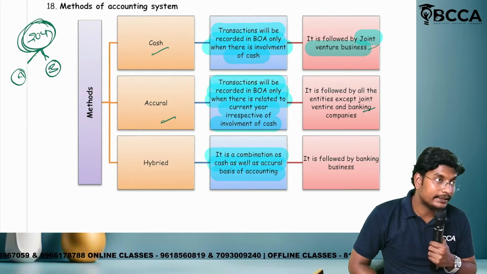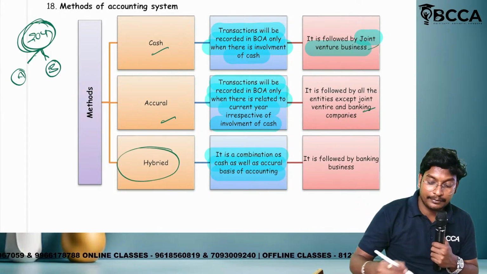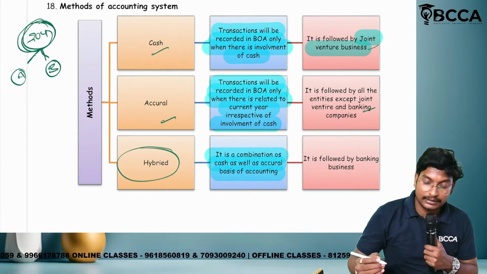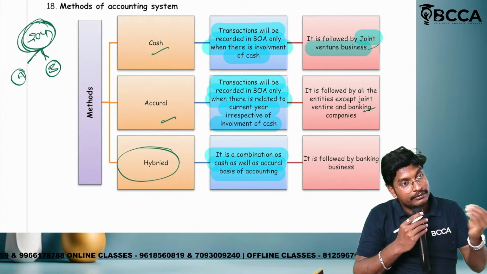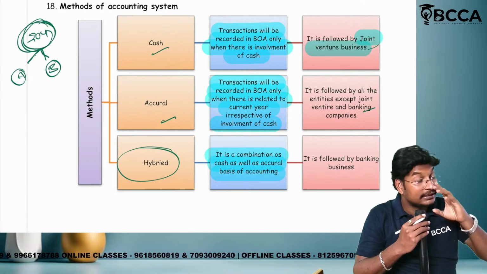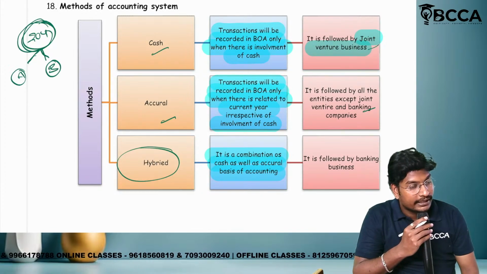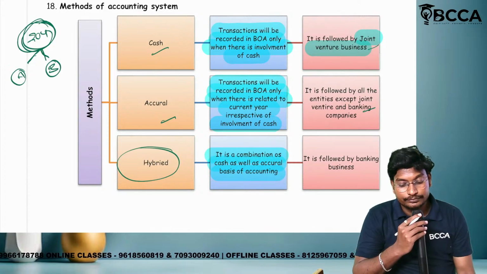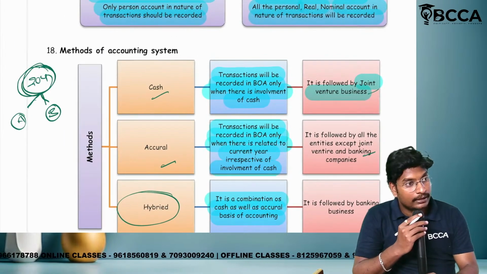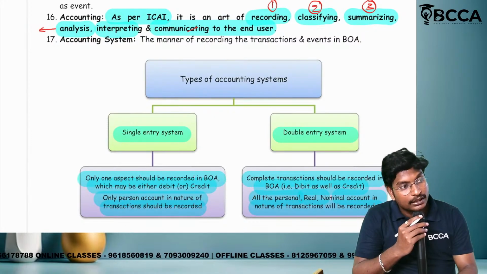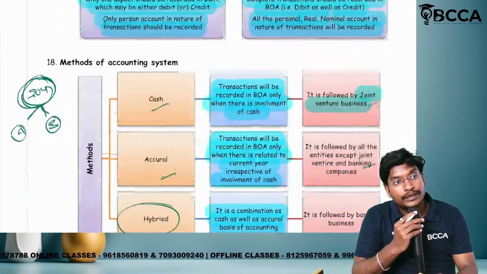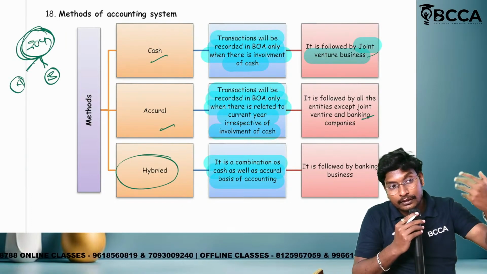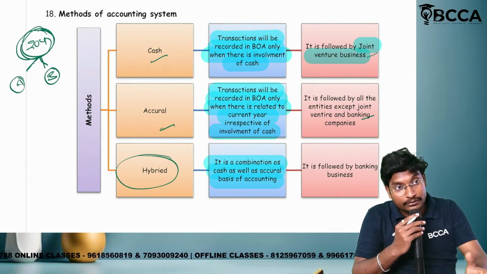In the banking company they will follow the hybrid basis. For the receipts they will follow the cash basis, and for the expenditure they will follow the accrual basis. Receipts for cash, expenditure for accrual. So this is the overall meaning of methods. Manner means how to record the books of accounts. Methods means how to maintain the books of accounts.